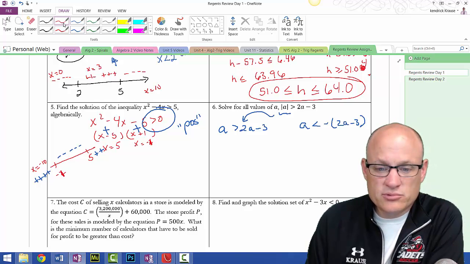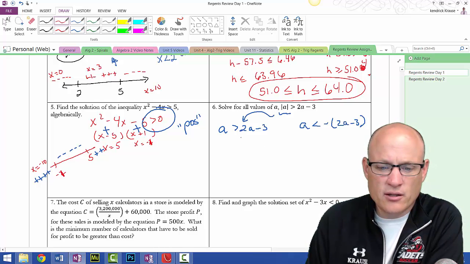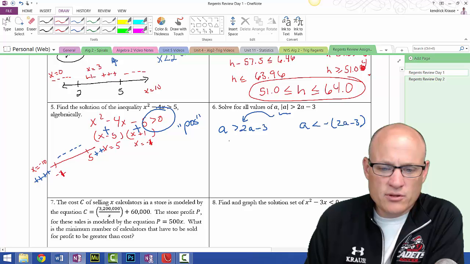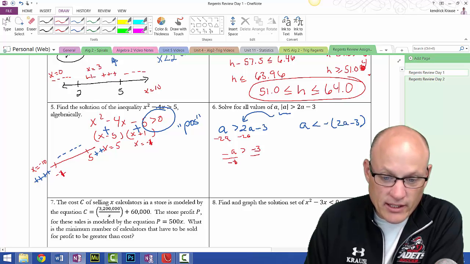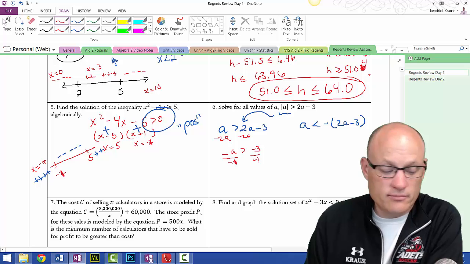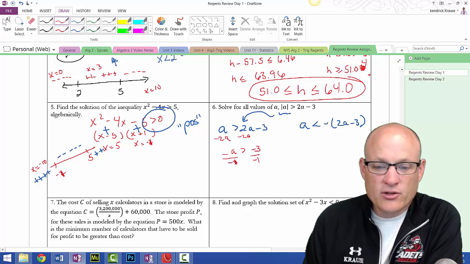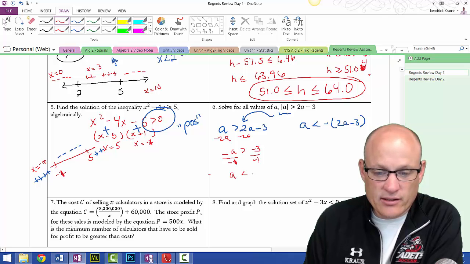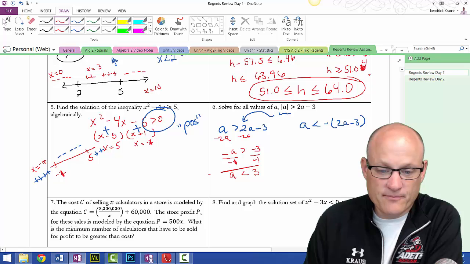So, solve this. Subtract 2a from both sides, and I get negative a is greater than negative 3. Divide by negative 1, and a is less than positive 3. Notice I switched the sign.